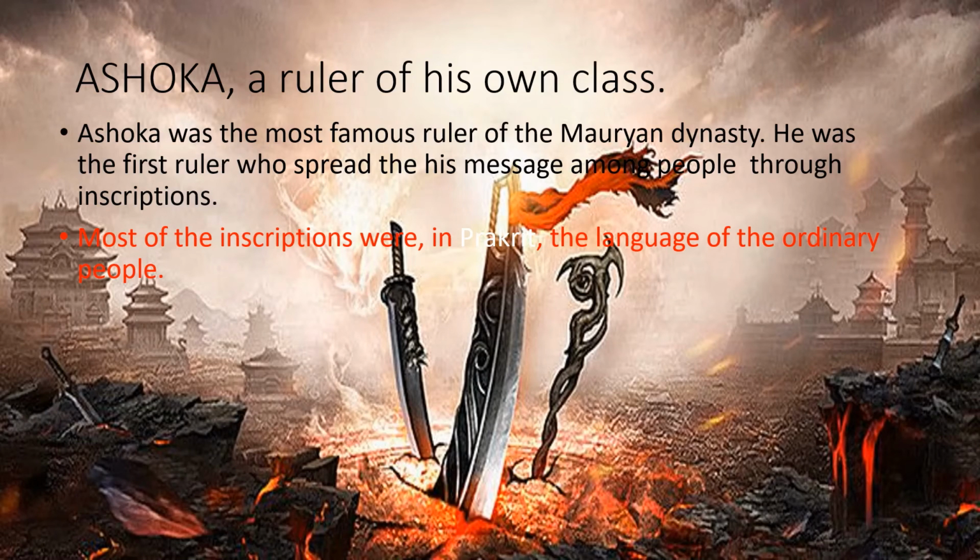Ashoka was the most famous ruler of the Mauryan dynasty. He was the first ruler who spread his message among the people through inscriptions. Most of the inscriptions were in Prakrit, the language of the ordinary people. We already discussed that Prakrit is the language of the common people.